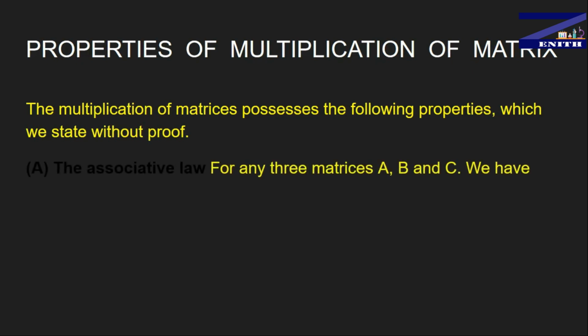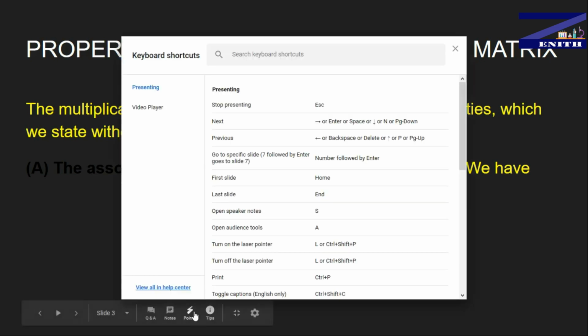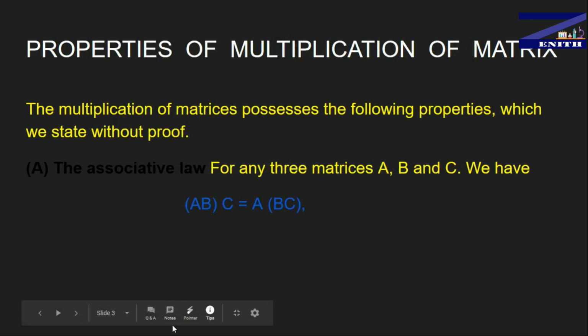First of all guys, the associative law. Suppose you have three matrices A, B and C. The associative property says that if you multiply the two matrices A and B, and the answer matrix you multiply with C, and if you multiply B and C, and what you get you multiply with A, this will be equal.